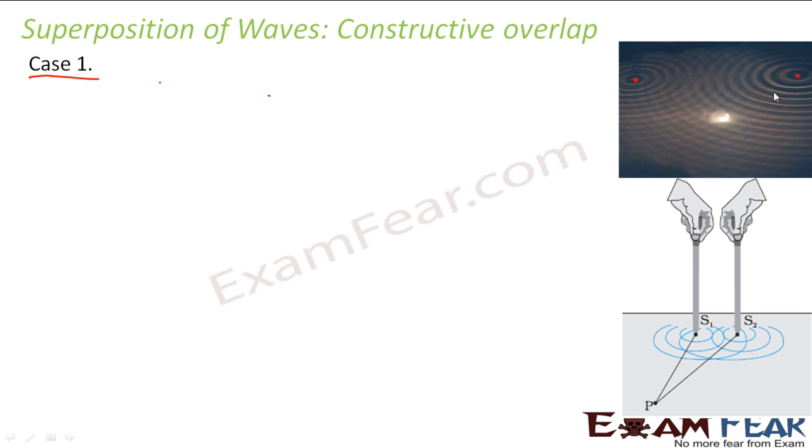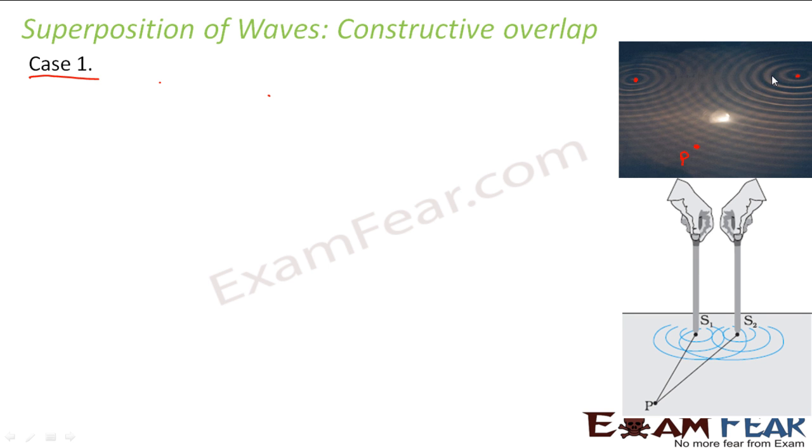So right now we don't know whether it is a constructive overlap or a destructive overlap. Let us suppose I choose one point P, any point P in this surrounding. Say this point P is somewhere here. And I say that I want to calculate what would be the intensity of the disturbance at point P. Here we are considering these as disturbances because we are considering water.